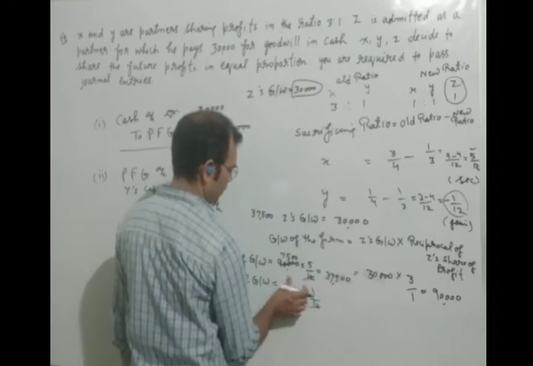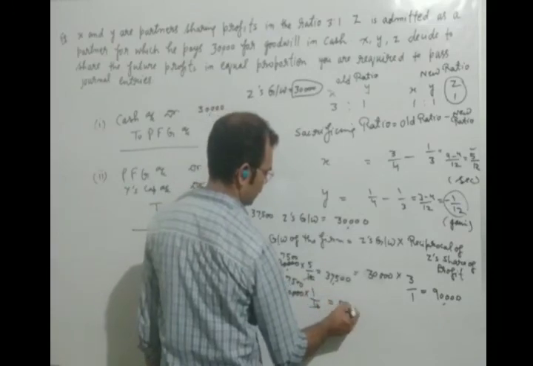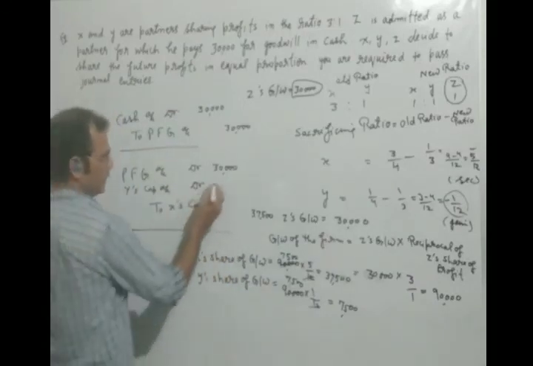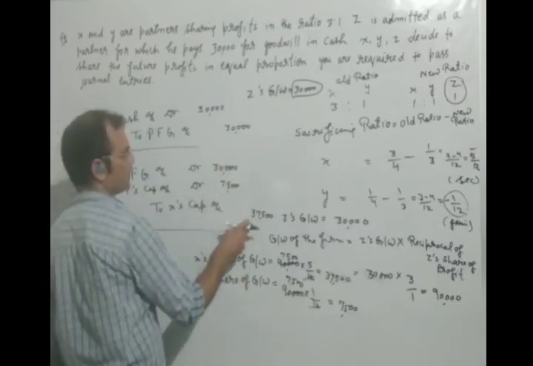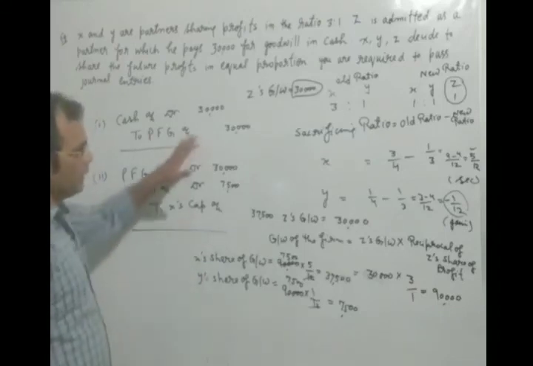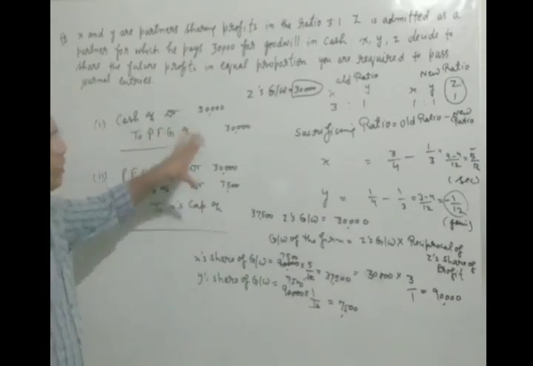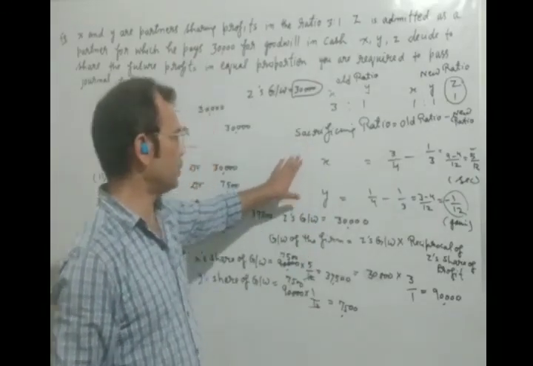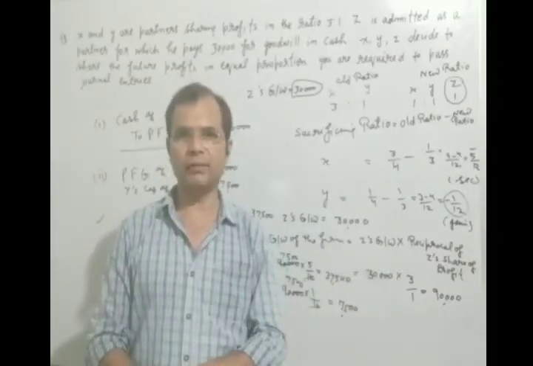This will be 7,500, because it is written in minus, so it will be written on the debit side, 7,500. And you are seeing the debit side and the credit side are equal, so this entry is correct. In this way we pass the journal entries and solve this question when one partner has a sacrificing ratio and one partner has a gaining ratio. I think you have understood this question very well. Thank you.